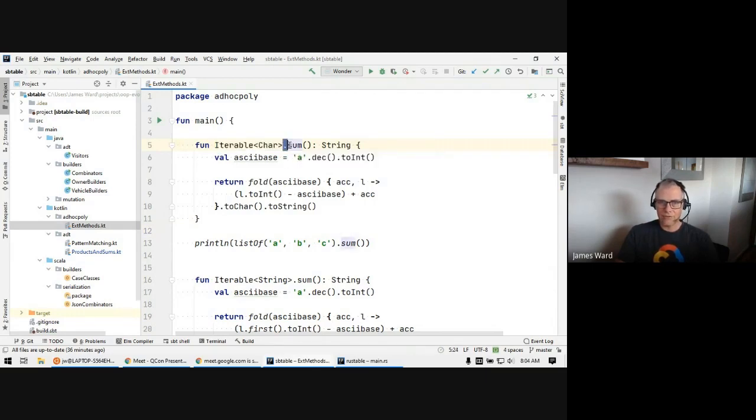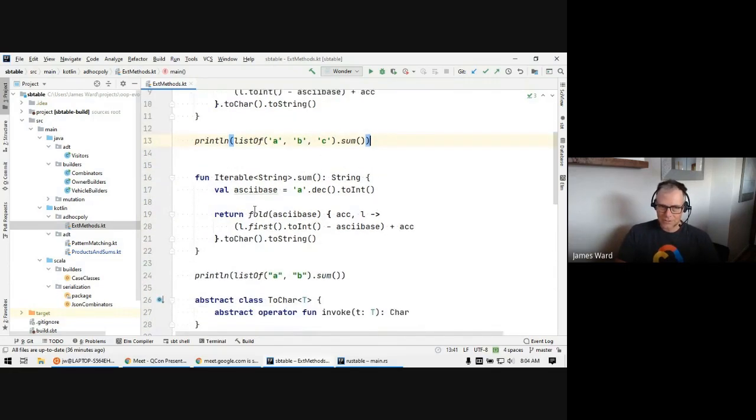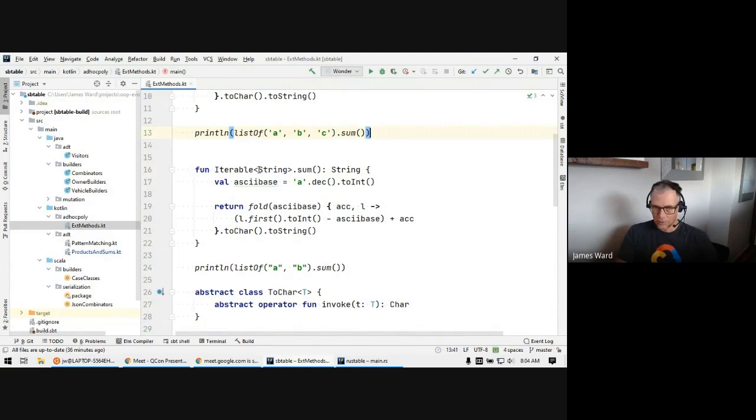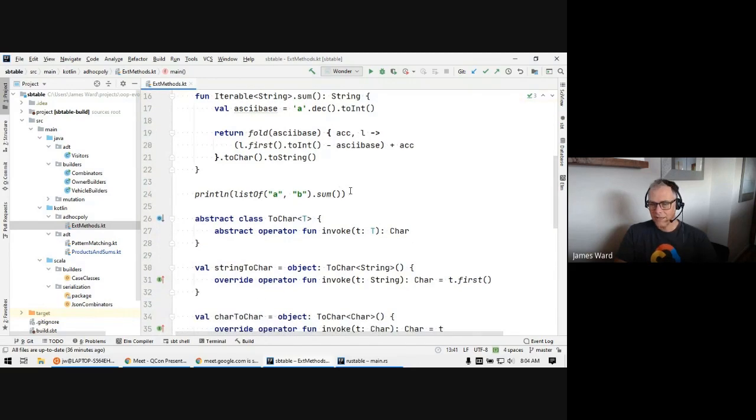We're going to add a new function available on that thing called sum. And so when we want to sum up chars for some reason, we can do that with this extension function. Now if we've got our list, which is an Iterable of Chars, we can call .sum on that, and that'll just work. If we continue with this example, now we can add an Iterable of String, so that we can take strings as inputs in our Iterable list.